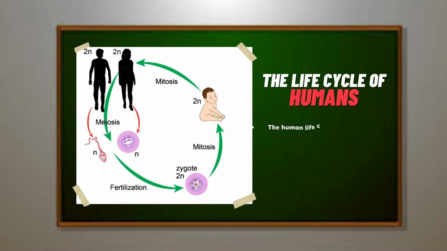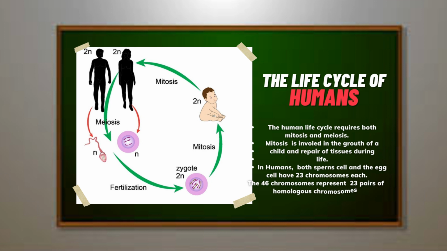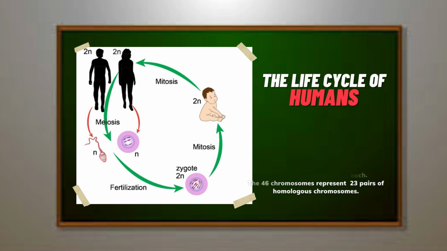The life cycle of humans. The human life cycle requires both mitosis and meiosis. In males, meiosis occurs as spermatogenesis, the production of sperm. In females, meiosis occurs as oogenesis, the production of egg cells. Mitosis is involved in the growth of a child and repair of tissues during life. In humans, both the sperm cell and the egg cell have 23 chromosomes each. The 46 chromosomes represent 23 pairs of homologous chromosomes.